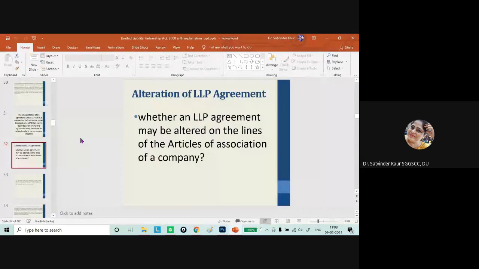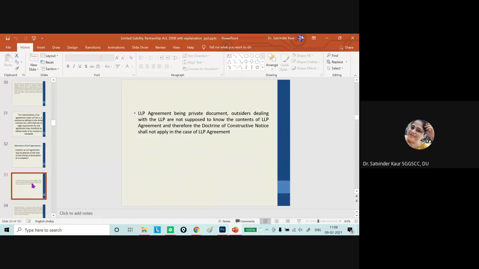Okay, so now if we wish to make any changes or additions or alterations in the agreement, that is possible, and this can be changed by filling up the form, making the change and getting the approval from the registrar of companies.